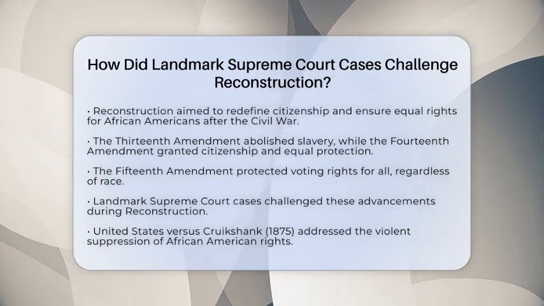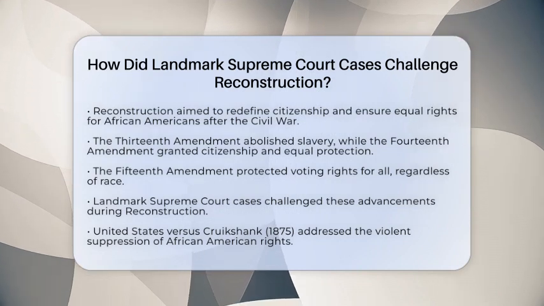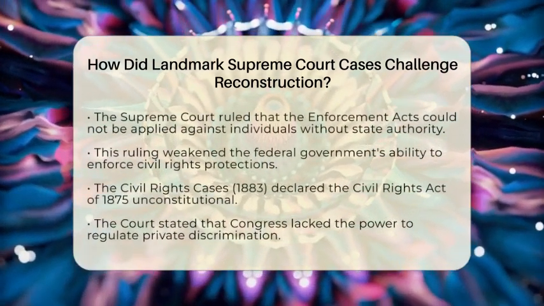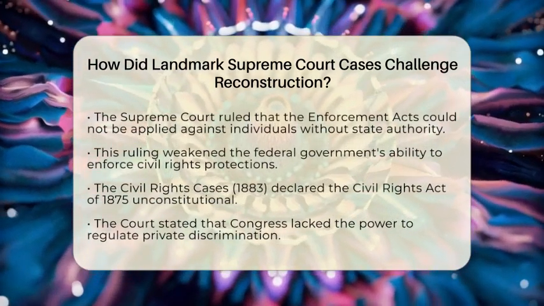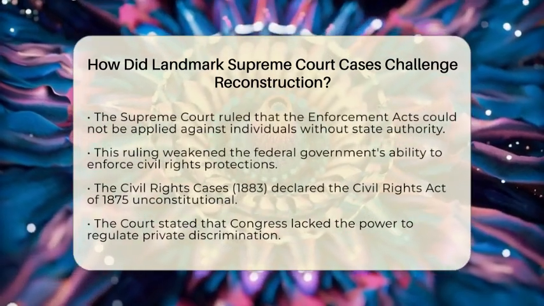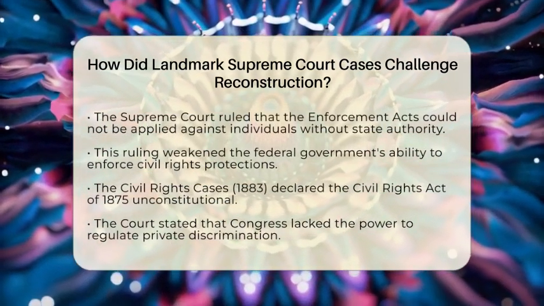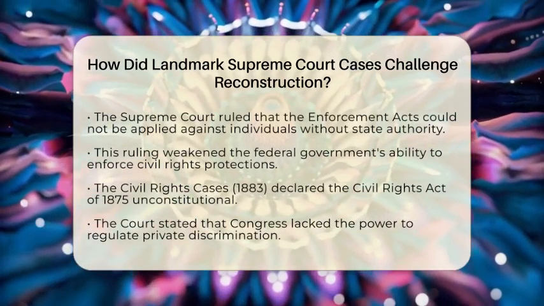One of the first significant cases was United States v. Cruikshank in 1875. This case dealt with the violent suppression of African American rights. The Supreme Court ruled that the enforcement acts, which were designed to protect these rights, could not be used against individuals unless they acted under state authority. This ruling weakened the federal government's ability to enforce civil rights.